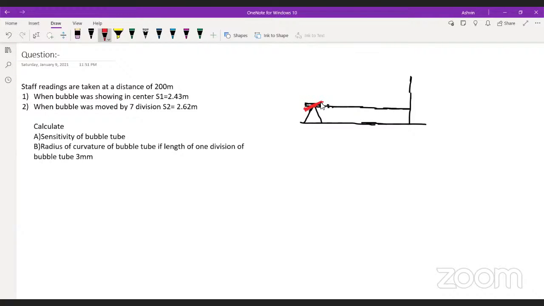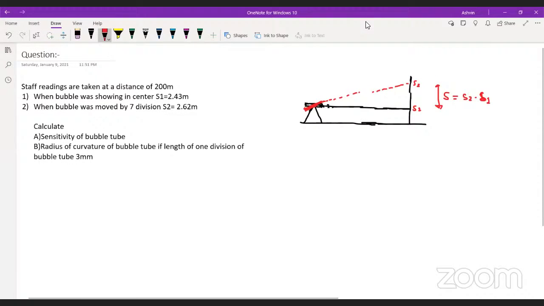Yes or no? And the reading will be like this. So this reading is called S1, and this reading is called S2, and this is called staff intercept, that is S, which is S2 minus S1. So what will happen?